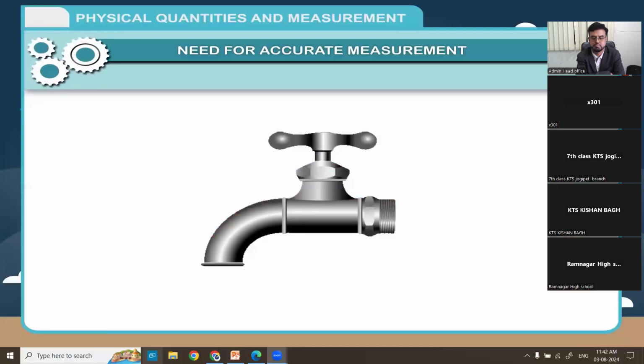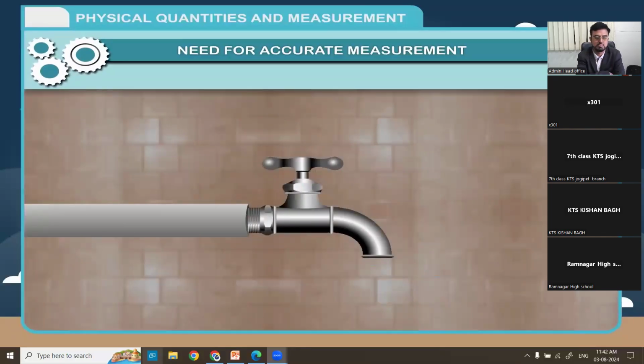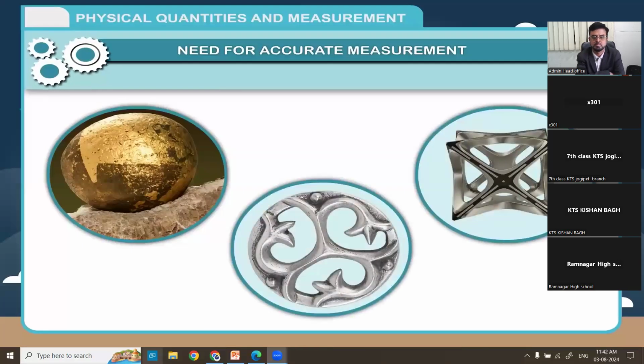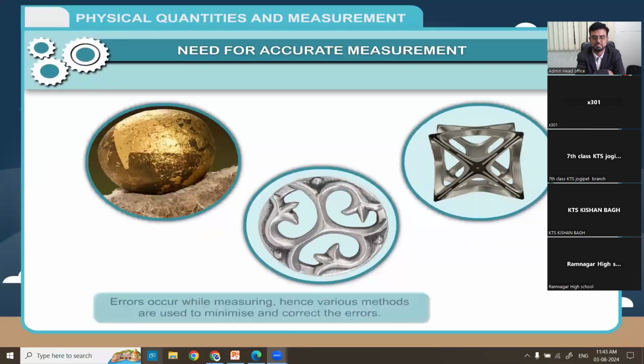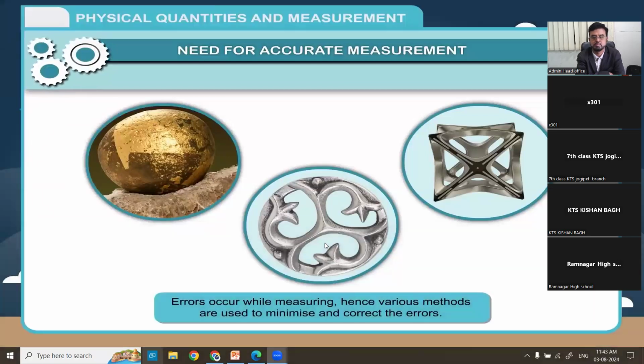The water tap you bring from the market fits into any pipe of its measurement. This could not have been possible without a control on the accuracy of measurements. Expensive metals like gold, silver, and platinum are weighed extremely accurately. Often, errors occur while measuring, hence various methods are used to minimize and correct the errors.